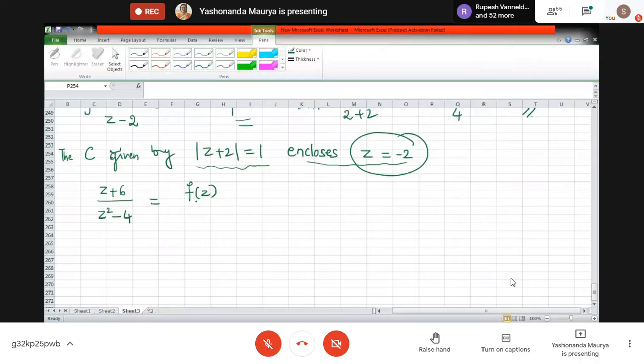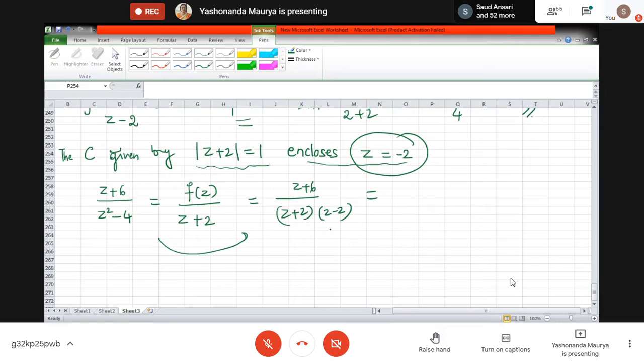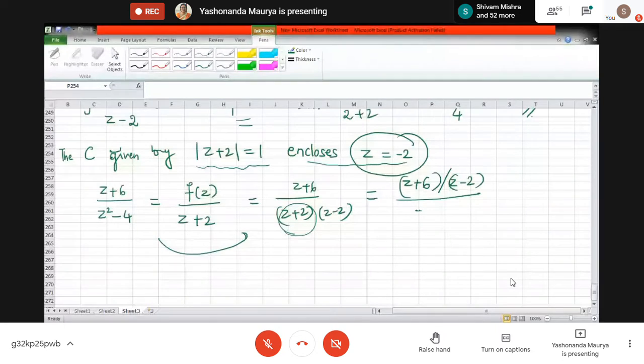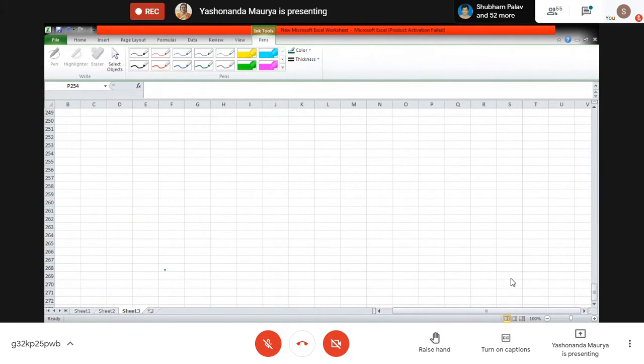Okay, therefore how do we write this one? I'll do the same thing: I'll have z plus 2 and z minus 2, and here we have z plus 6. I want z plus 2 in the denominator, so I'll transfer all the other terms to the numerator. It will be z plus 6 divided by z minus 2, the entire thing divided by z plus 2. Therefore, when we compare, my expression for f of z is z plus 6 divided by z minus 2.